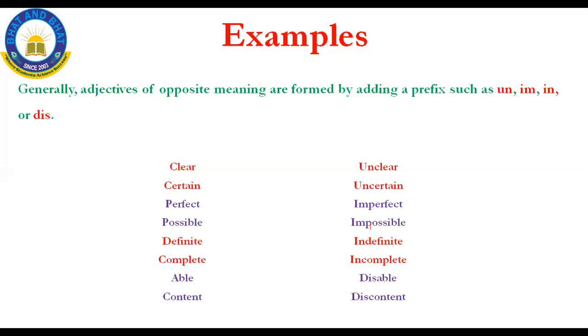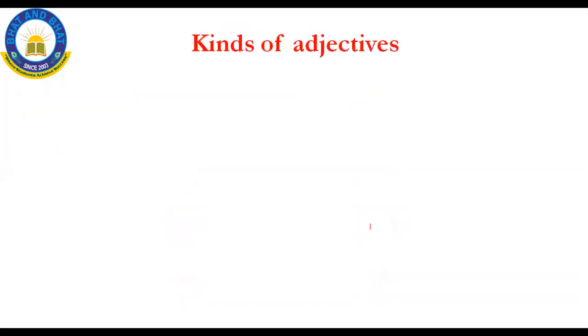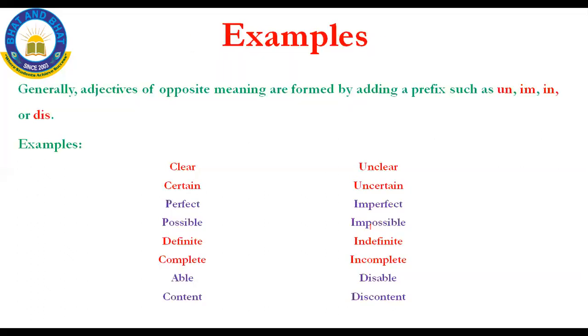I can make it into opposite sides. It's nothing but I can make it into opposite by adding a prefix to a noun. This is your fourth usage. So you have learned the definition of the adjective and then the usage of the adjective.